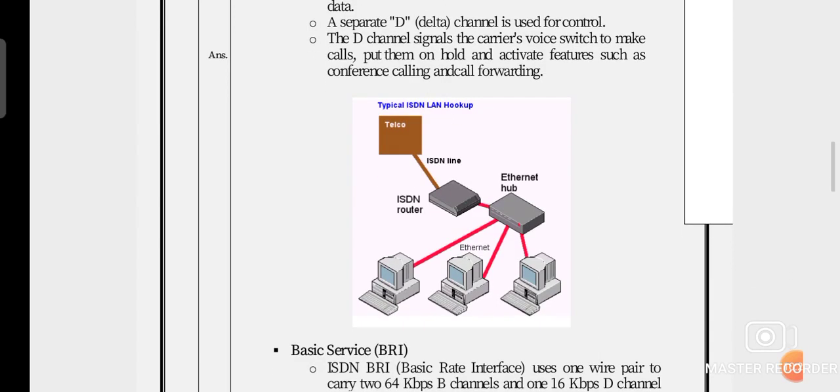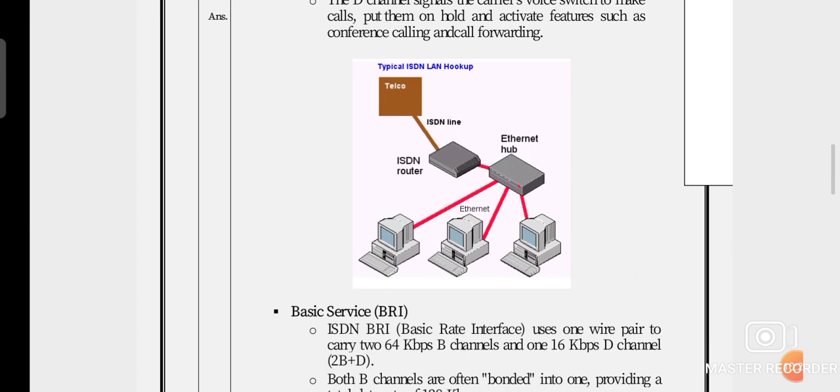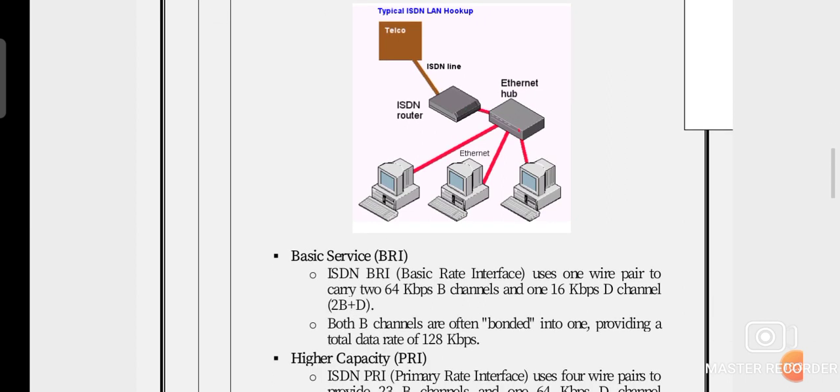Here this is our Ethernet ISDN router, Ethernet hub, ISDN line, and our telco service system. First, BRI, Basic Rate Interface, is used for one wire pair to carry two 64 kbps B channels and a 16 kbps D channel.